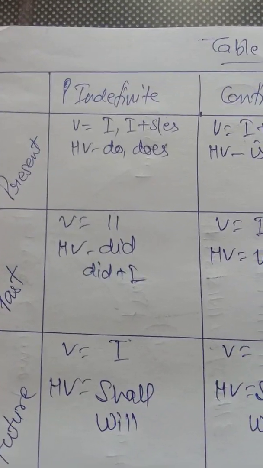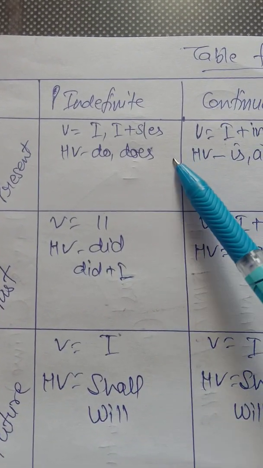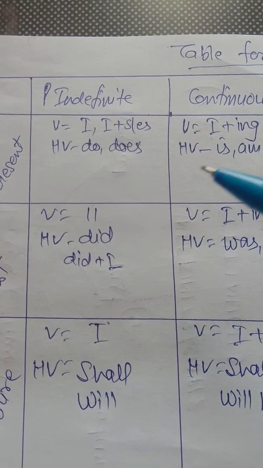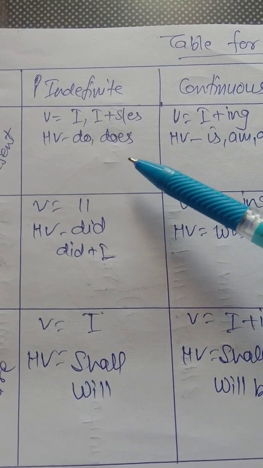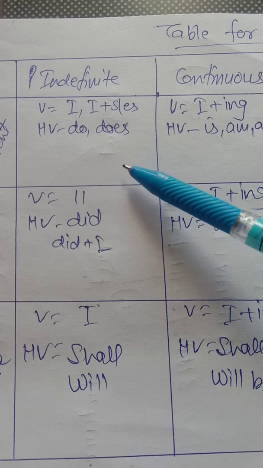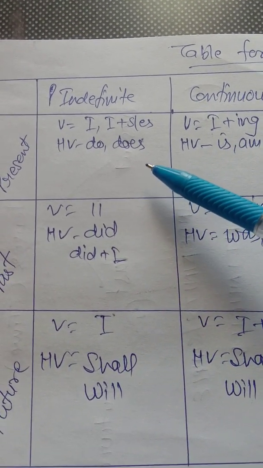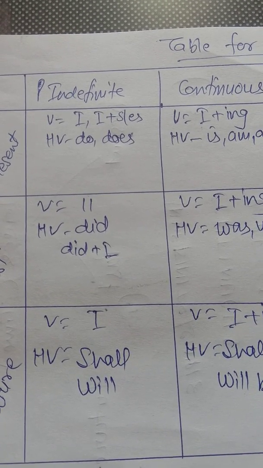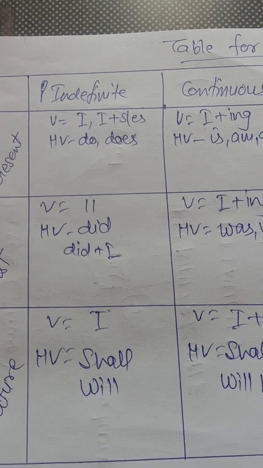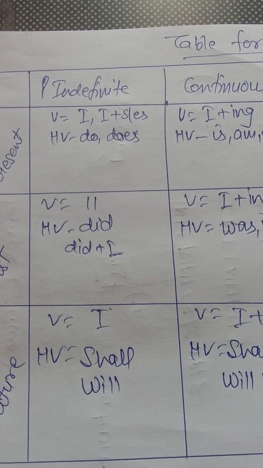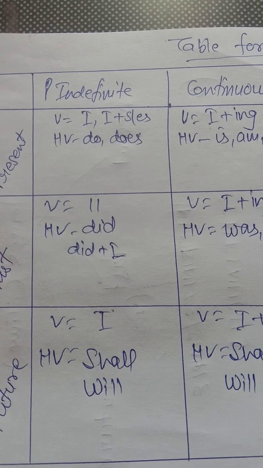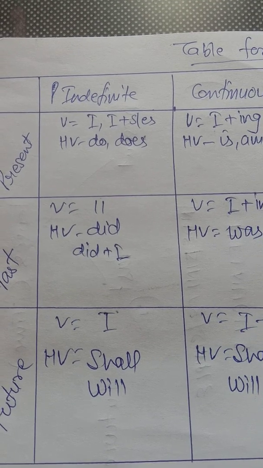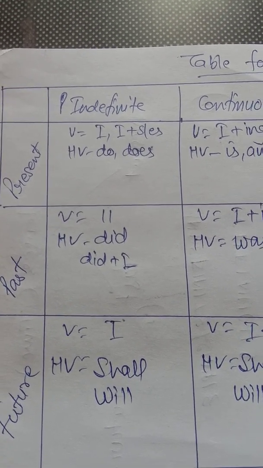First, there is present indefinite tense. In present indefinite tense, we use first form plus s or es. If the sentence is negative, we use do not or does not. When does is used, s or es will not come after does, only the first form without s or es. So when we change from active voice to passive voice or convert direct to indirect speech or narration, in the sentences which are given in exams, we ought to understand which tense is used in those sentences in the question paper.